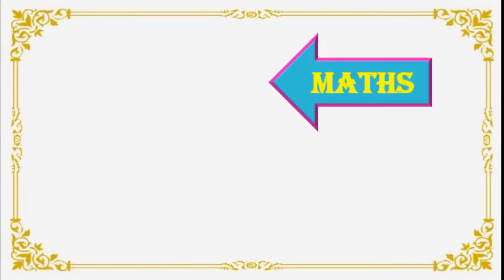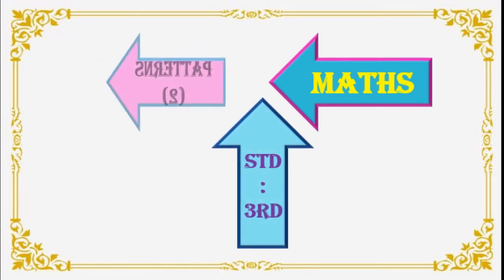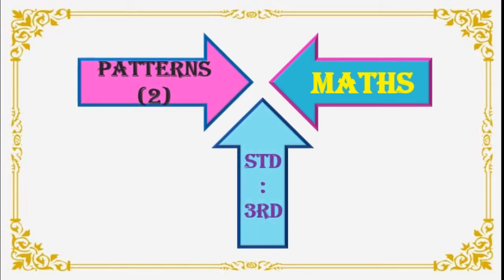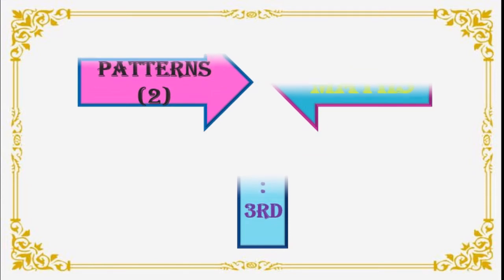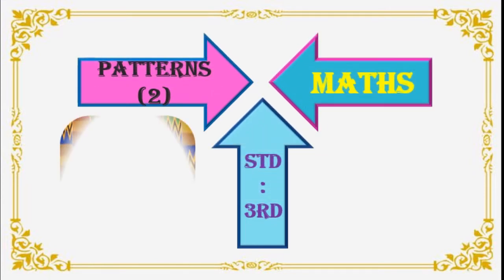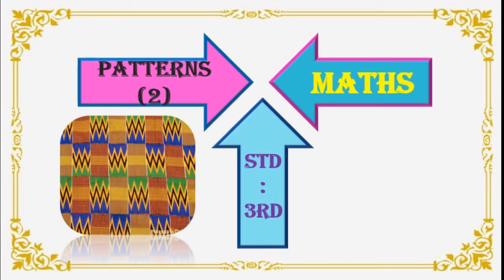Subject is maths of standard 3rd and the name of the topic is patterns. Students, this is about part 2. Students, we have already done patterns part 1, isn't it?